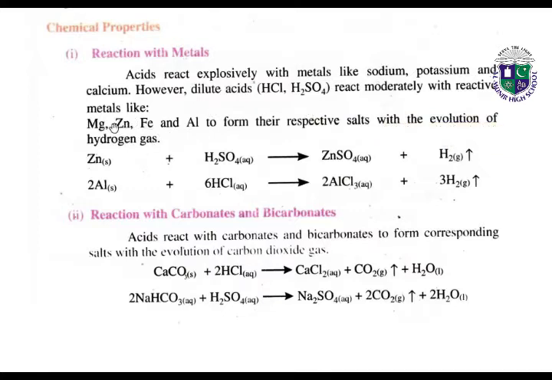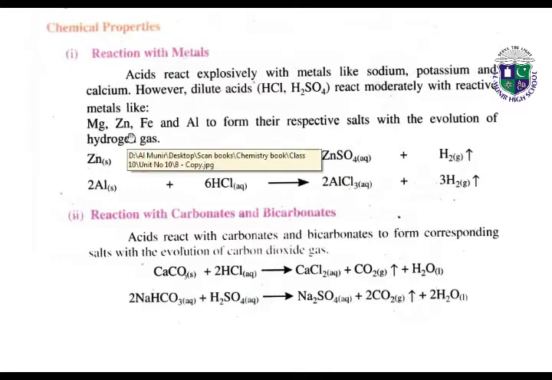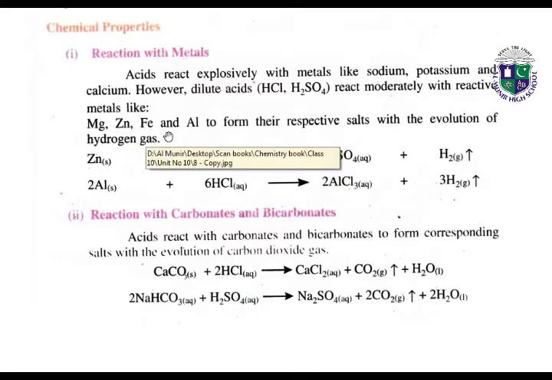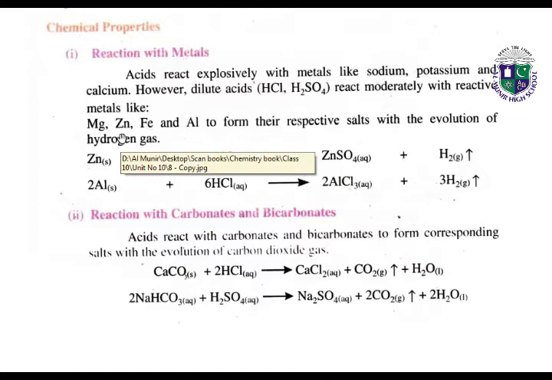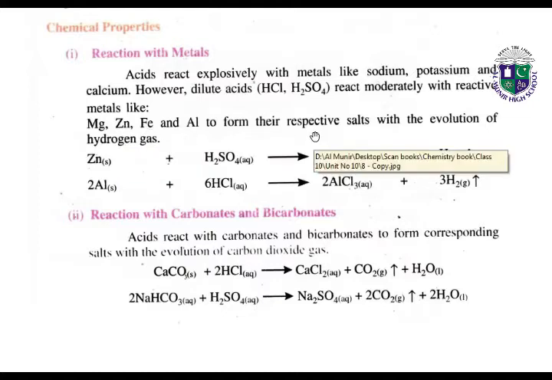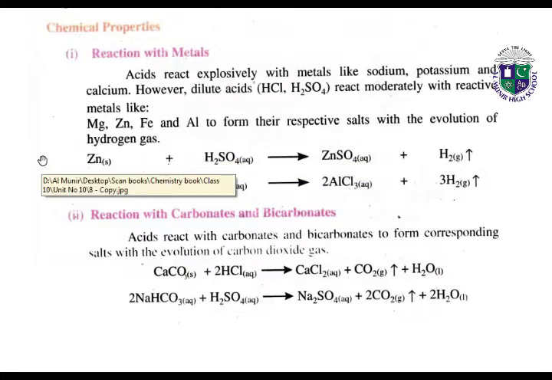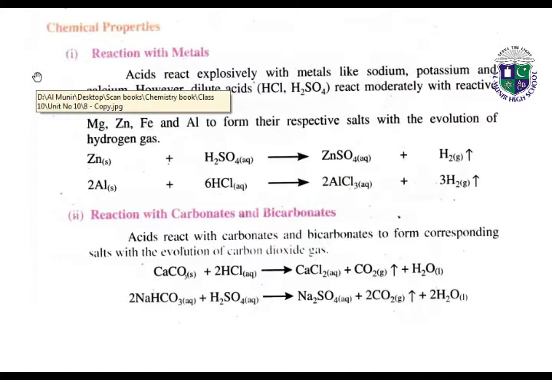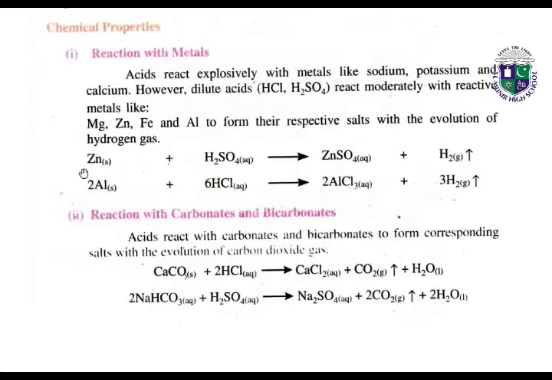So here we have the metals: magnesium, zinc, iron, aluminium, Mg, Zn, Fe and Al, to form their respective salts with the evolution of hydrogen gas. So whenever acids react with metals, they evolve hydrogen gas. Look at the first chemical reaction. Zinc, Zn reacts with H2SO4.